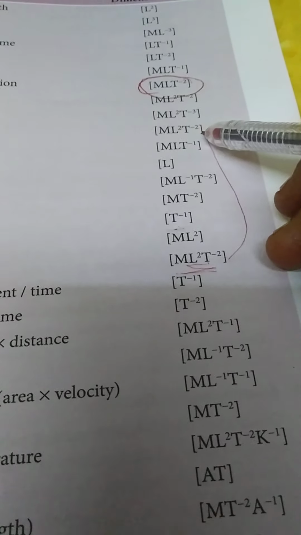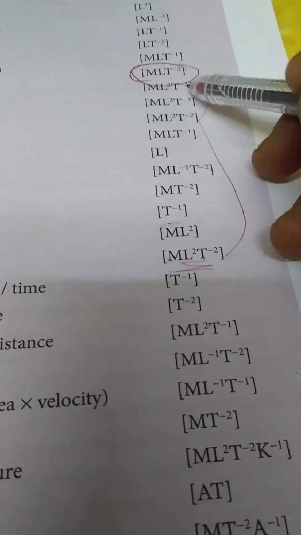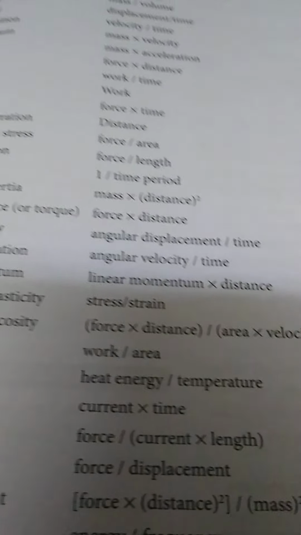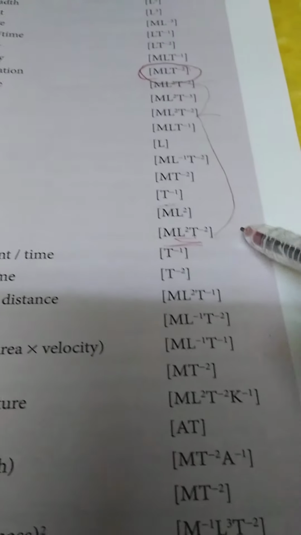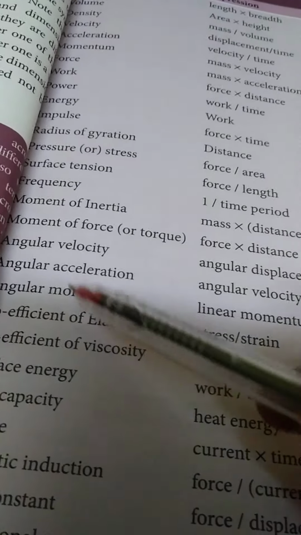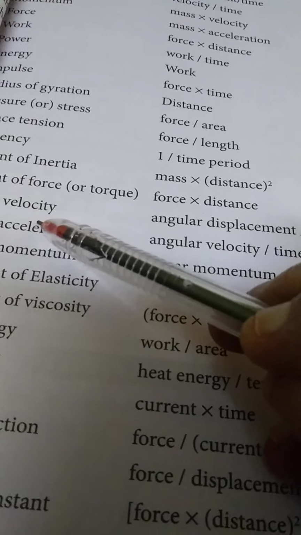Then again ML²T⁻². This is work done, this is energy, and this is torque. All three have the same dimensional formula but have different significance. Okay. Angular velocity. What is angular velocity?